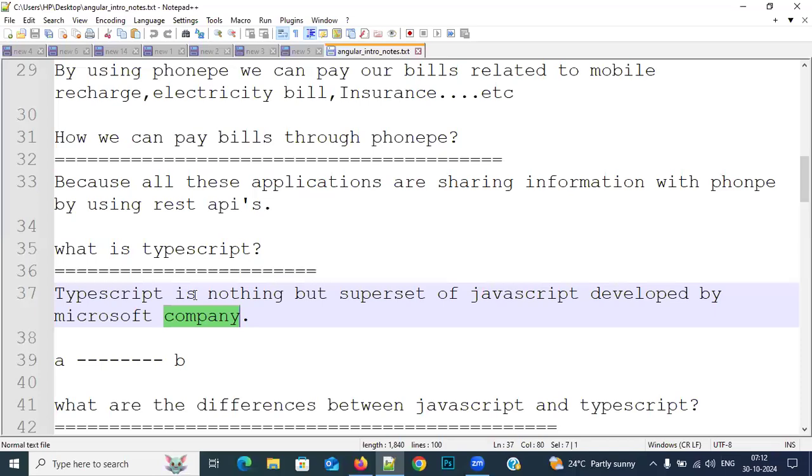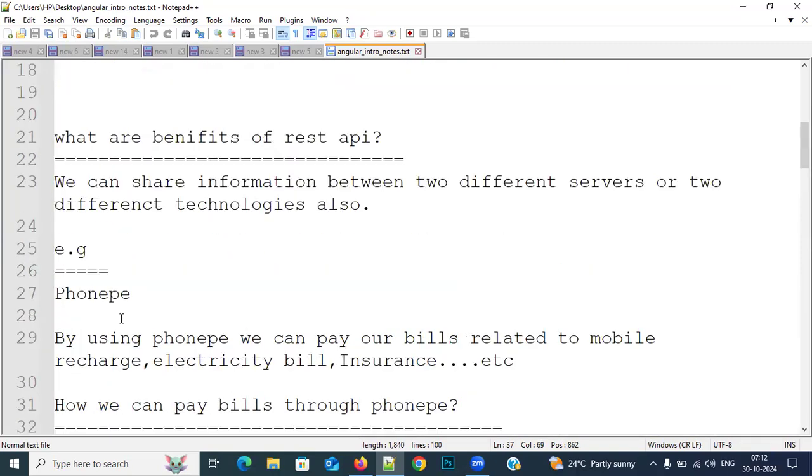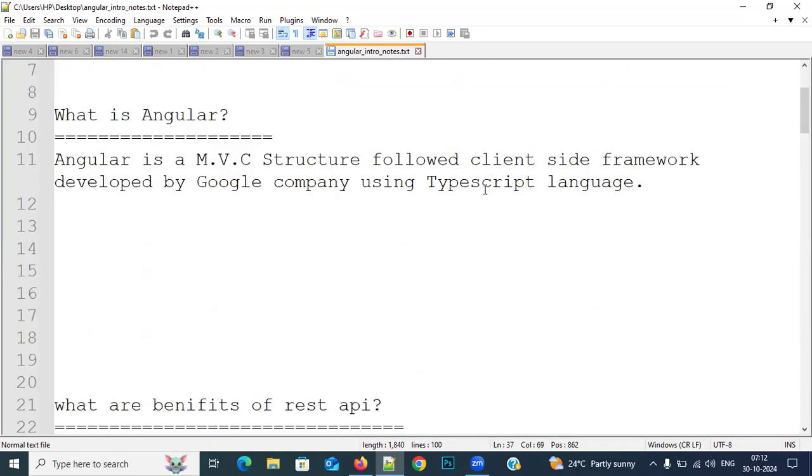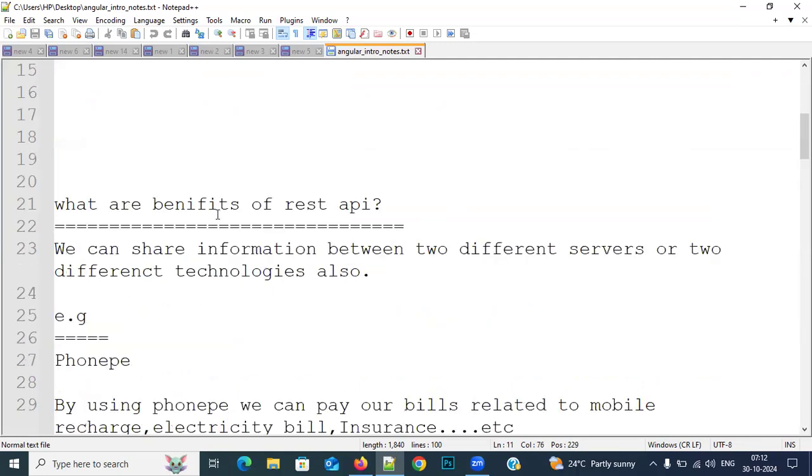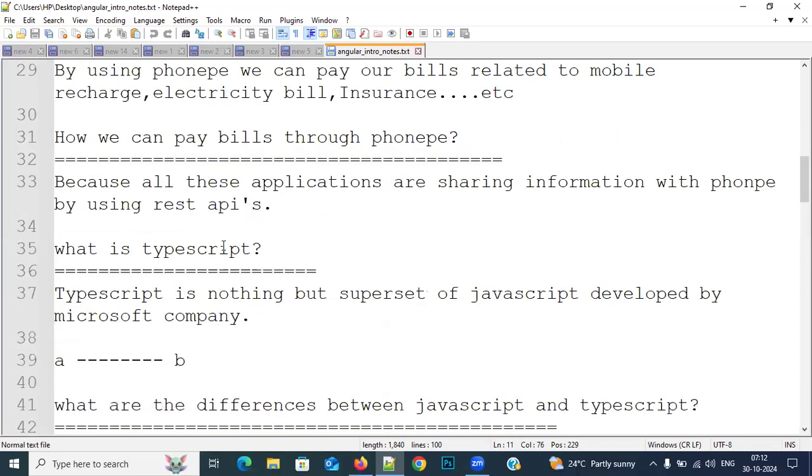Now respond everybody, who is the owner of Angular? Microsoft or Google? Google only. Why? Because TypeScript was developed by Microsoft. So Microsoft is the owner of TypeScript, not Angular. Google people used this TypeScript language and developed the Angular framework. So for Angular, the owner will always be Google. For TypeScript, the owner will be Microsoft. Please try to understand that.